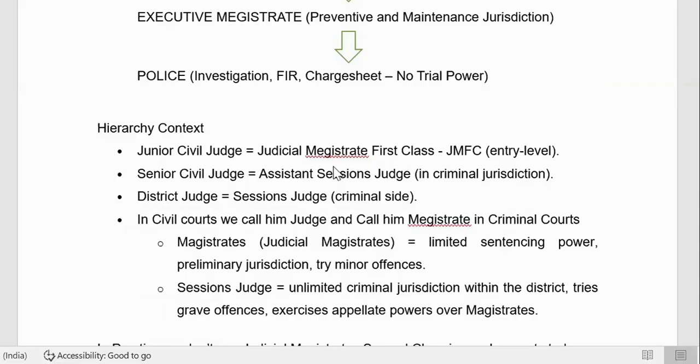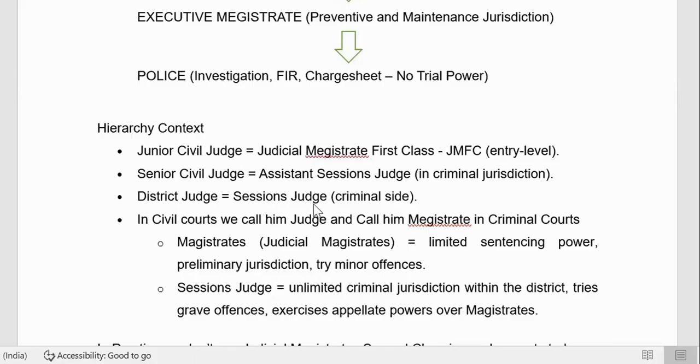Okay, so whenever we are writing an examination, the junior civil judge exam, the JCJ, is the starting examination in any state as of now. There are no second class magistrate examinations. So junior civil judge examinations are there. Junior civil judge is equal to Judicial Magistrate first class. Okay, senior civil judge is equivalent to assistant session judge. District judge is equivalent to session judge. These things you have to remember.